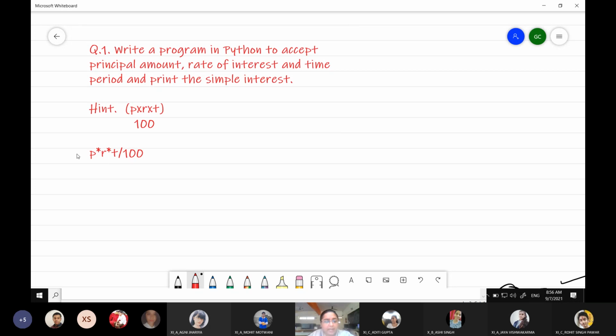Students, in the chapter data handling, when you will study operator precedence, that is the priority of operators, according to BODMAS rule you know that multiplication and division both have the same priority. They both lie at the same level of precedence.